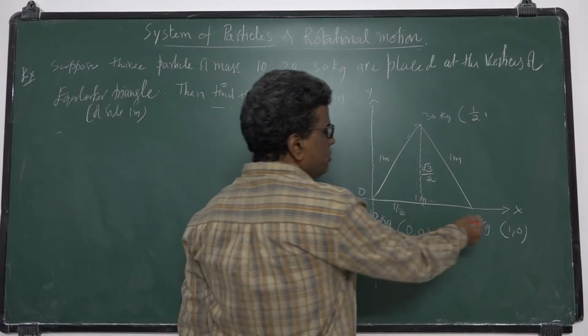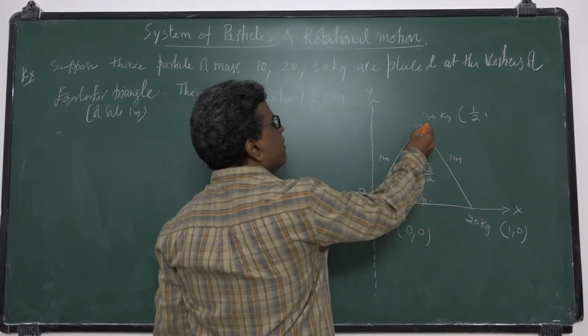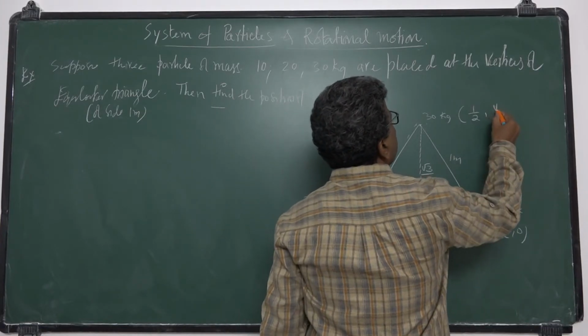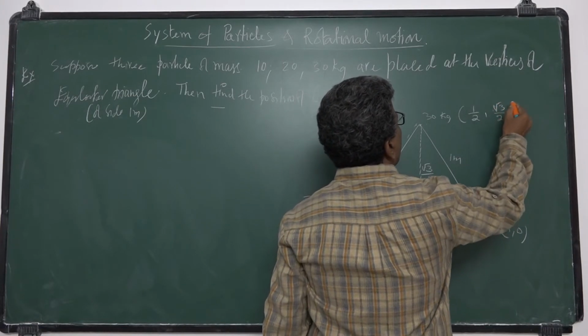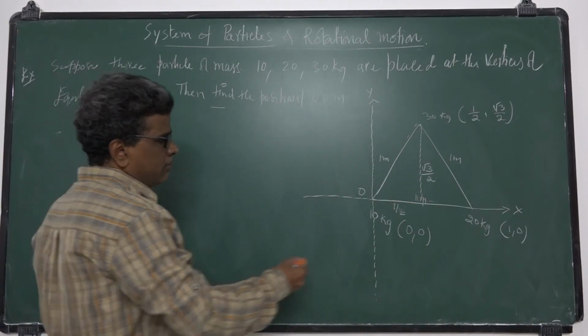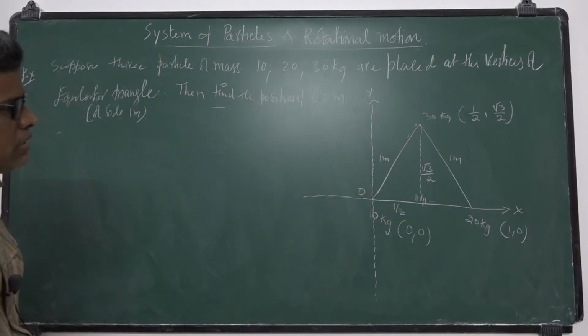That is from the Pythagoras theorem: square root of 1 square minus 1 by 4, that is root of (4 minus 1) by 4, root 3 by 4, that is root 3 by 2.